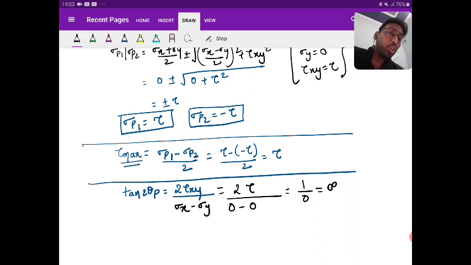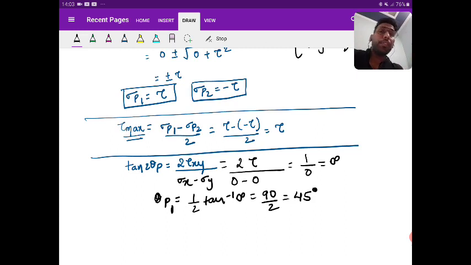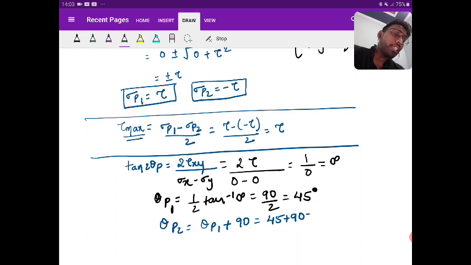Yes or no? So what is tan inverse of infinity? Nothing but 90 degree. So it is 90 by 2, which is nothing but equal to 45 degree. So this you got as theta p1. This is the first principal plane. Next, theta p2, second principal plane. What you are going to get? Theta p1 plus 90. So that is 45 plus 90, that is 135.